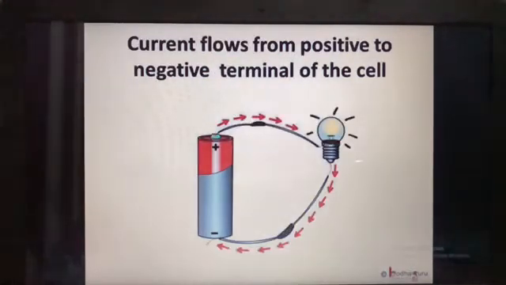We all know current flows in a fixed direction. In the case of a cell, the current flows from the positive end to the negative end. So, we need to provide that path between the positive and the negative end of the cell in order that current flows through it. Current reaches one terminal of the bulb from the positive end of the cell and then comes back to the cell through the wire connected to the other terminal of the bulb. Now we know both the terminals of the cell need to be connected to the bulb to provide the complete path for the flow of electricity.